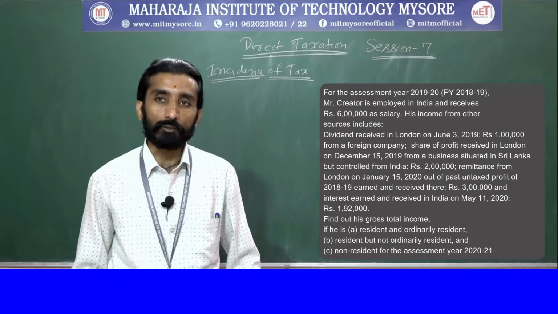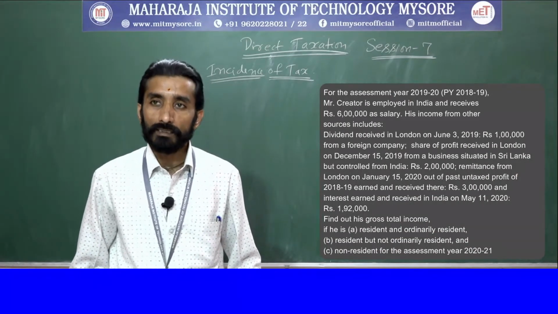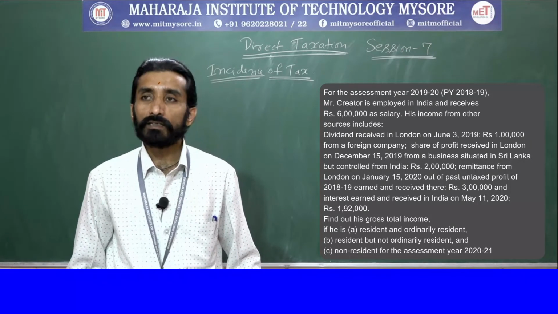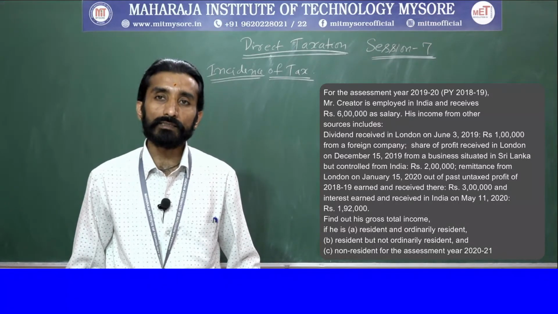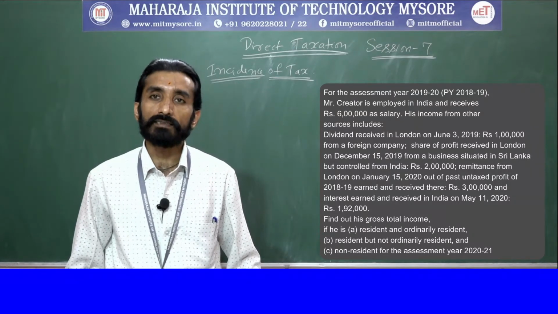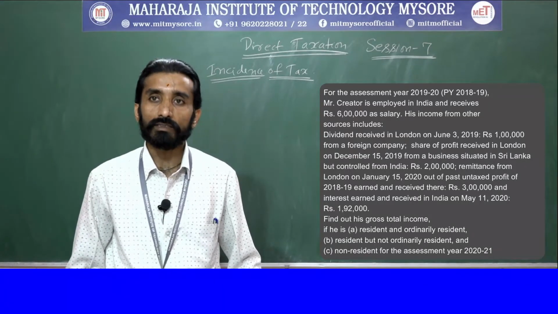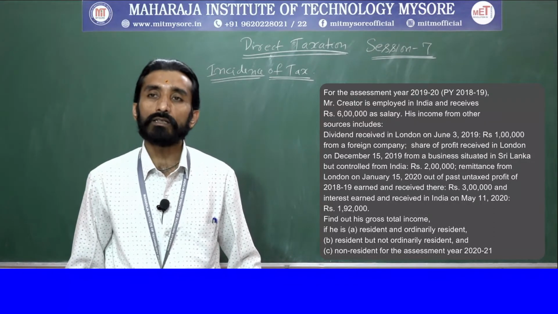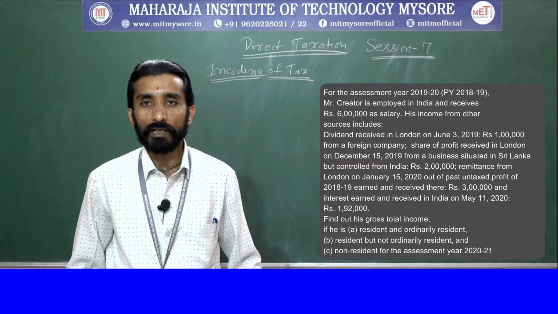First problem, I'll read out. For the assessment year 2019-20, previous year 18-19, Mr. Creator is employed in India and receives rupees 6 lakh as salary. His income from other sources includes dividend received in London on June 3rd, 2019, rupees 1 lakh from a foreign company.